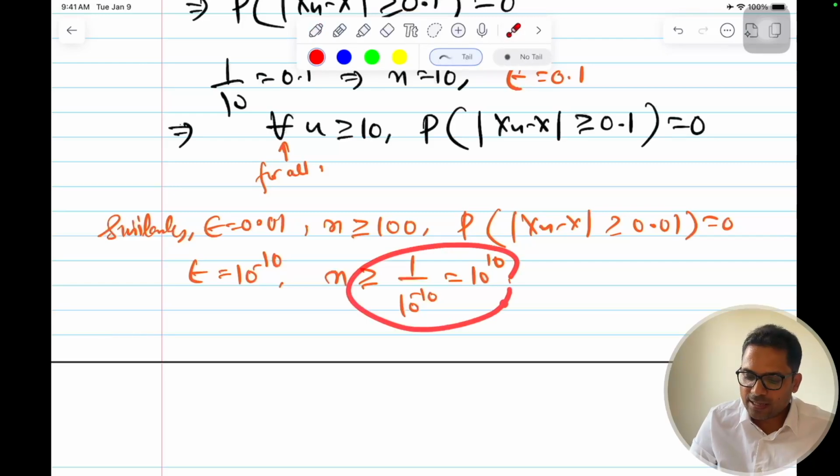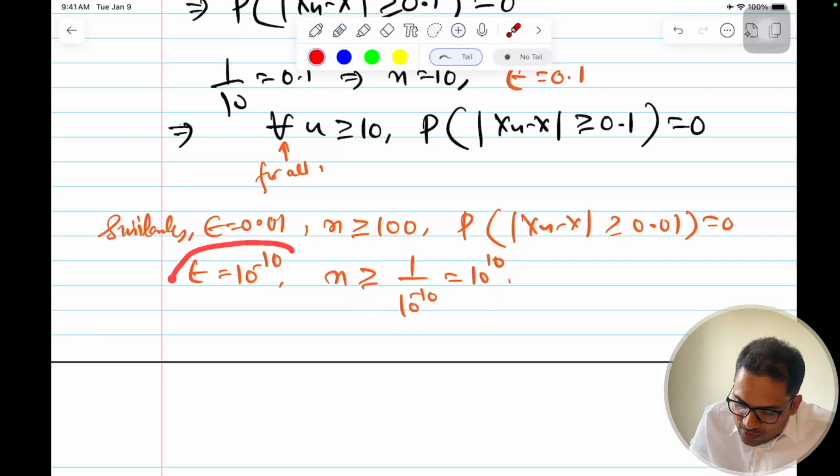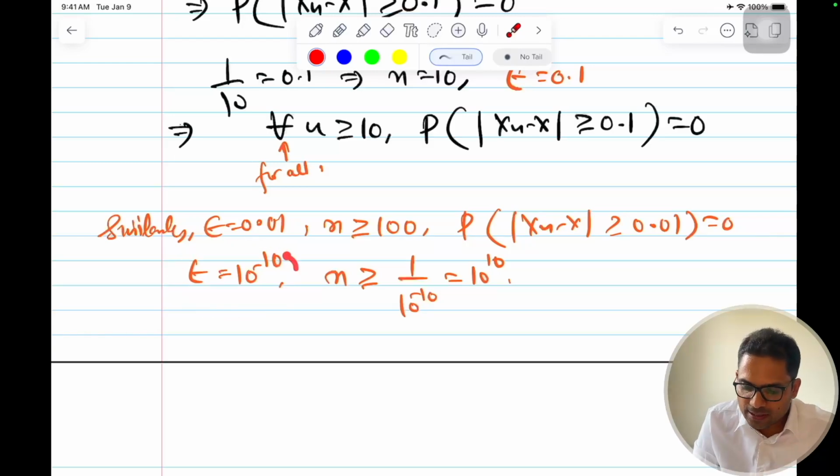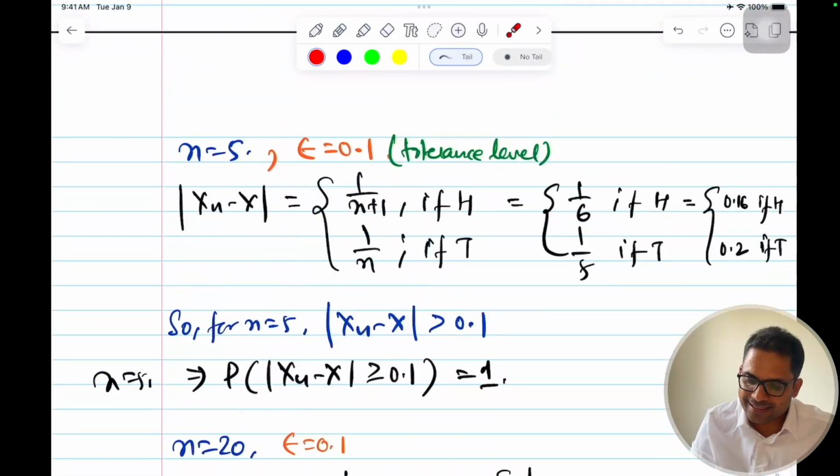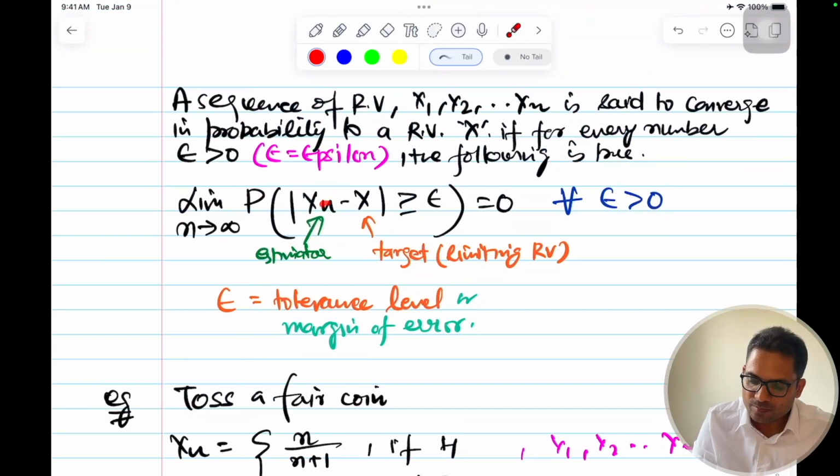If I have these many samples, I can get this within this tolerance level, within this range, with very high probability. When I have these many samples, I can say that Xn, this sequence of random variables, will converge to X with any epsilon that is greater than 0, the tolerance level within which I want.